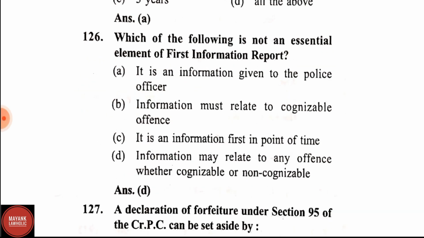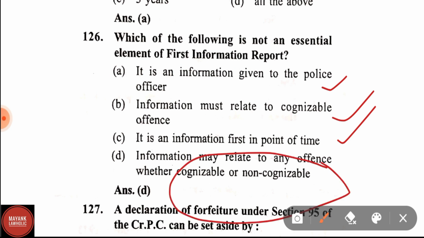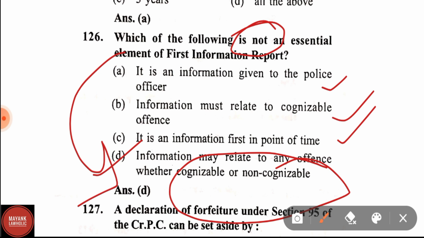Question number 126. Which of the following is not an essential element of FIR? It is an information given to the police officer. Information must relate to cognizable offence. It is an information first in point of time. Information may relate to any offence whether cognizable or non-cognizable. No, it should be of cognizable offence. That's why option D is not an essential element of FIR. Therefore, D, which is asked, not essential element of FIR, will be the right answer.